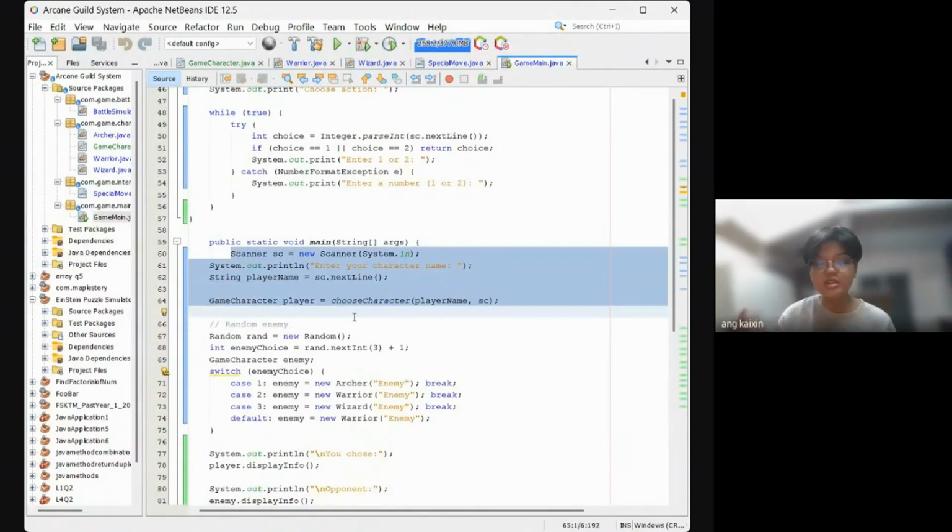We ran into a problem where GameMain and BattleSimulator were using the same scanner, so there was a bit of conflict between the two, but we fixed it by only letting GameMain use the scanner instructions. So let's run this code and see how it goes.